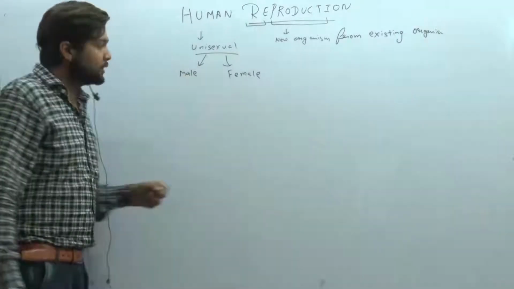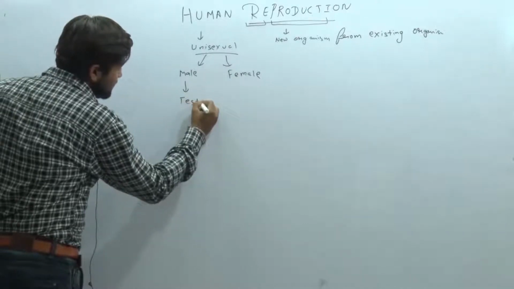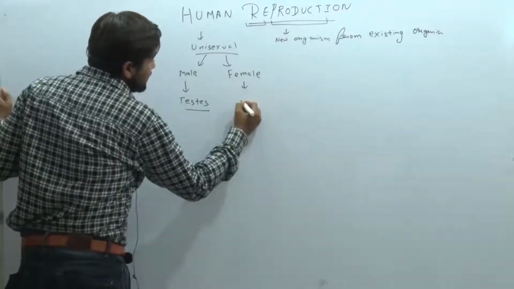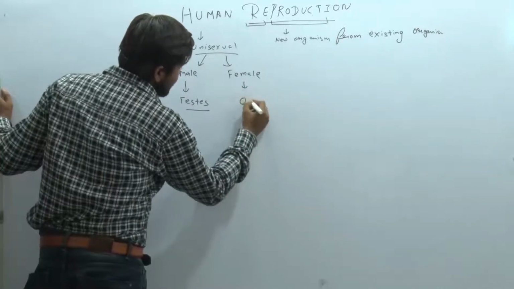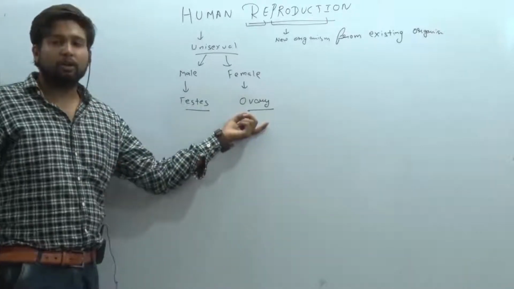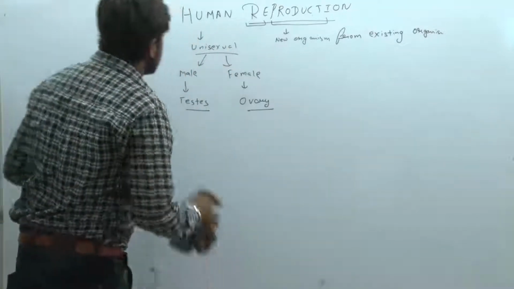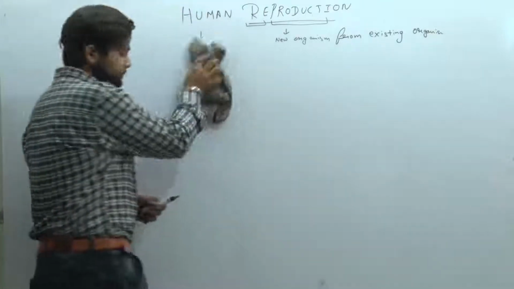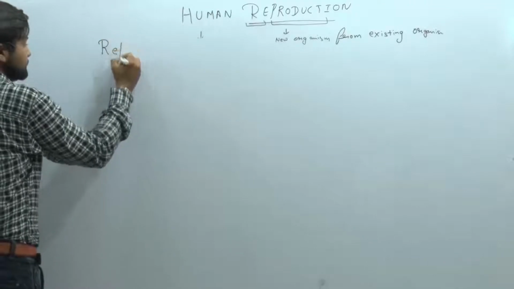Another one is female. If anyone is male, then he has an organ named testis, the most important organ of the male body. And the female body's organ is the ovary, which produces the ovum. It is the main organ of the female. As we identified the male and female, let's move further. In human reproduction, we have to start from the reproductive events.